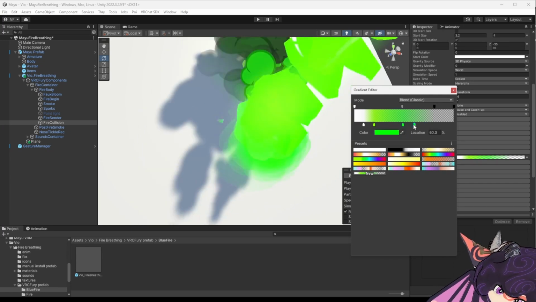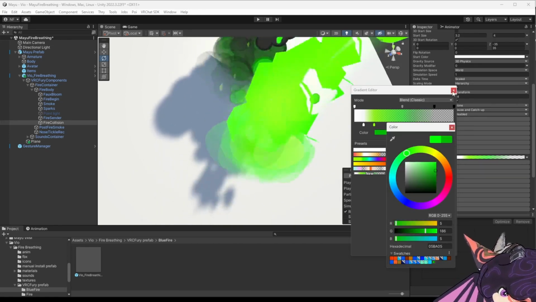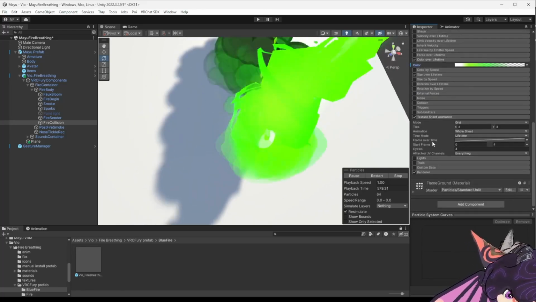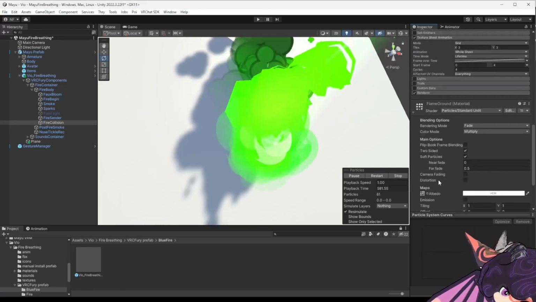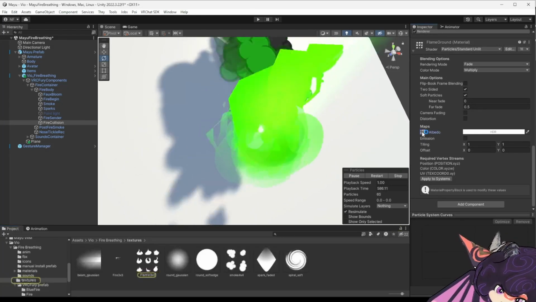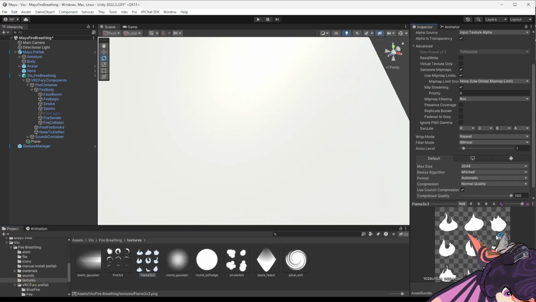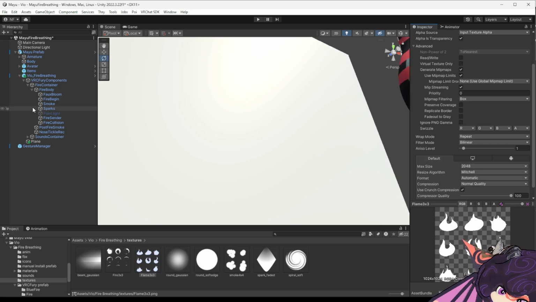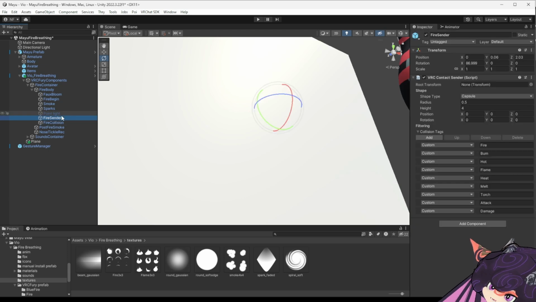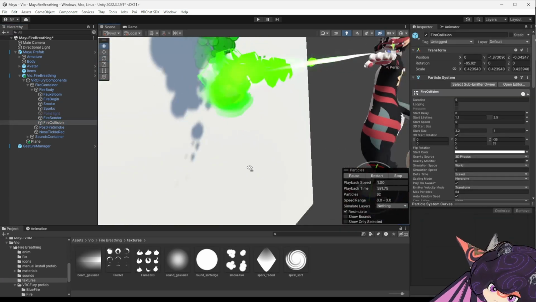So these are flames that exist on a texture sheet, which can be seen here. Oh, sorry, here in the material. If you click there with an unlocked project tab, you can see the texture sheet here of all the different fires that we're changing the color of over time. But great.